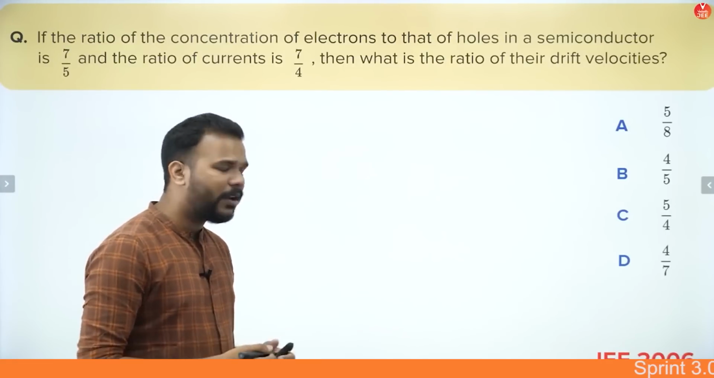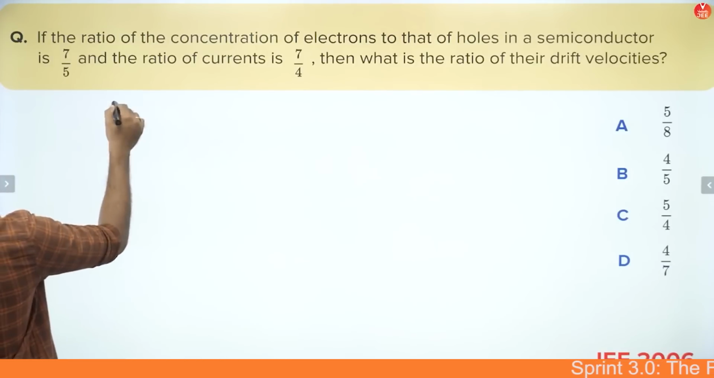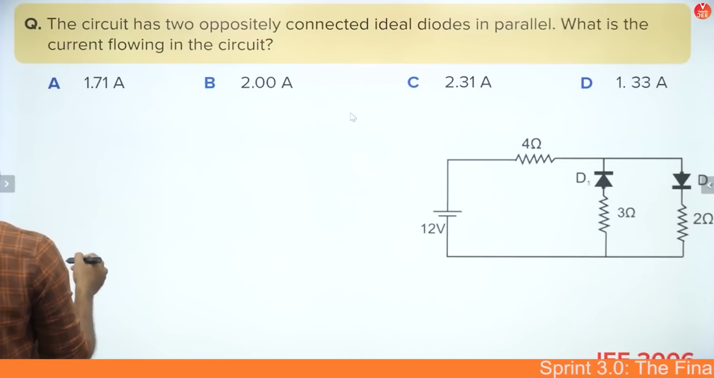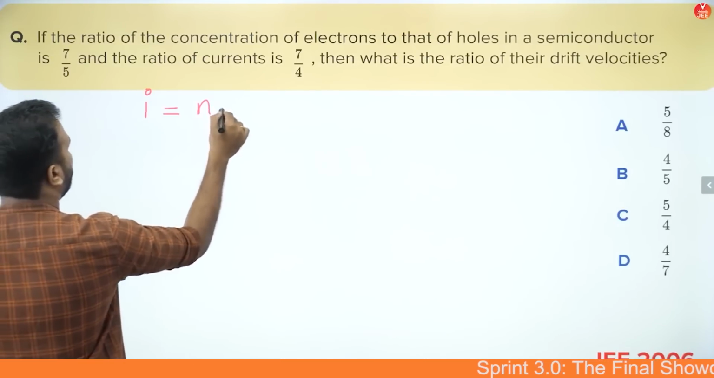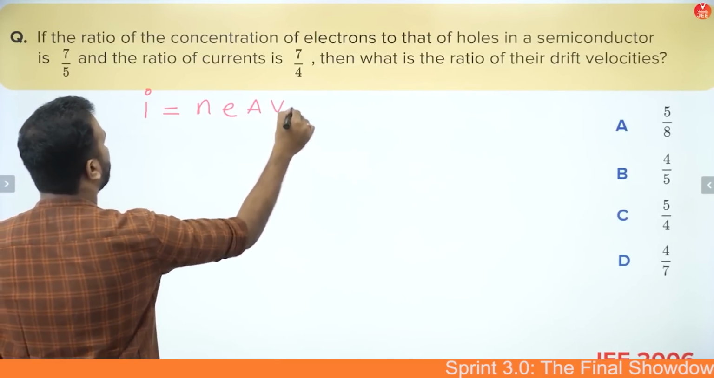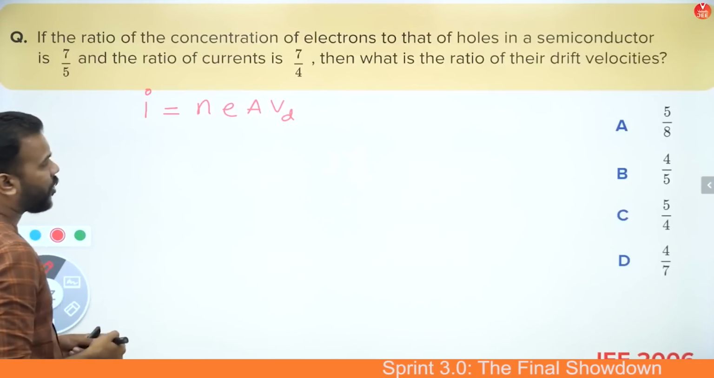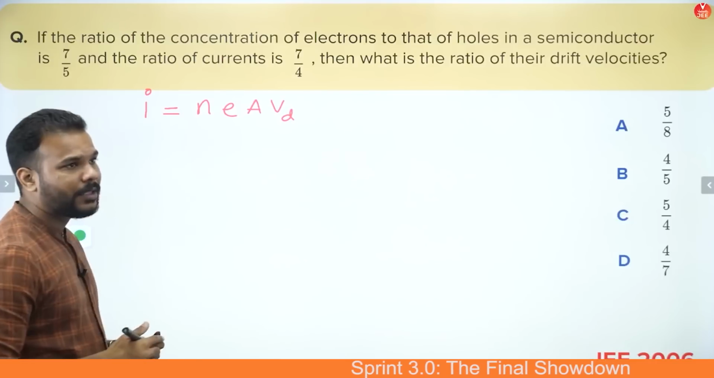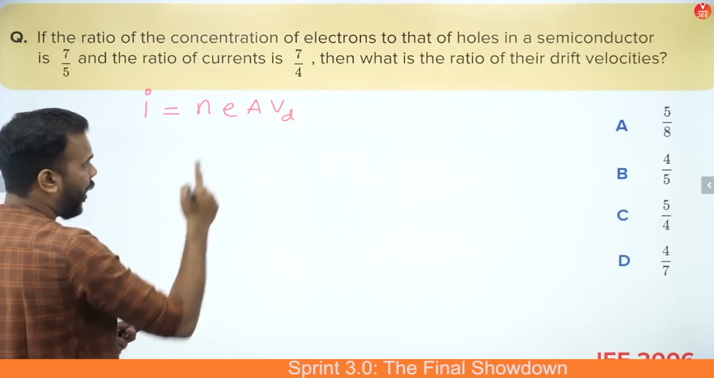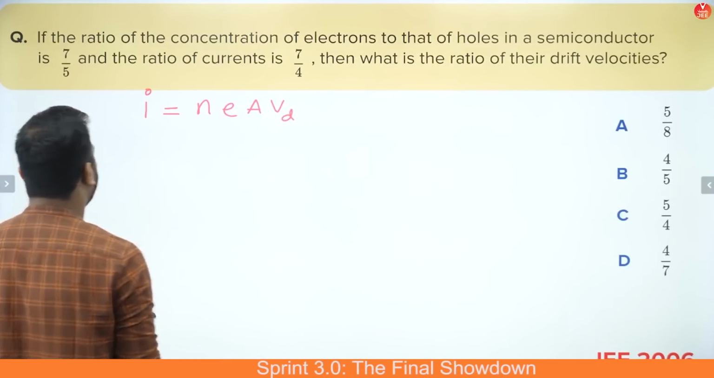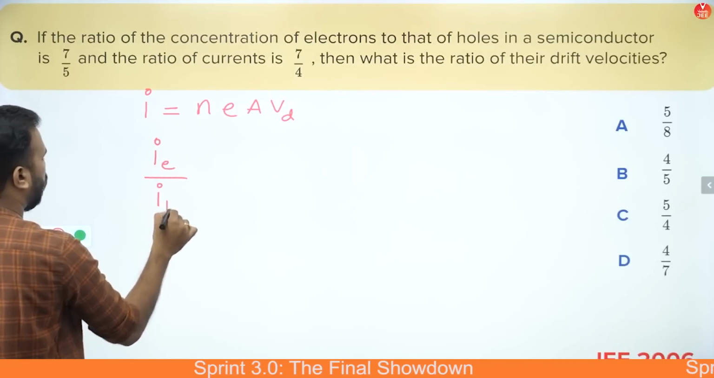Now this is something that we already know from our understanding of current electricity, that whenever charges are flowing, the expression for current is I = nEAVd, where I is current, n is the concentration of the charge carriers, which is basically electrons in the case of conductors, e is the charge of an electron, A is the area of cross section of the conductor, and Vd is the drift velocity.